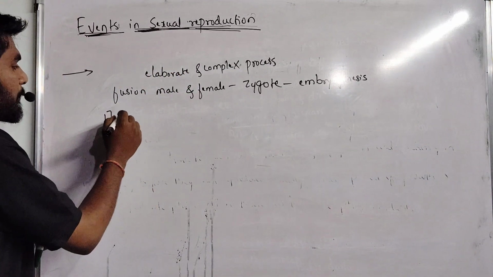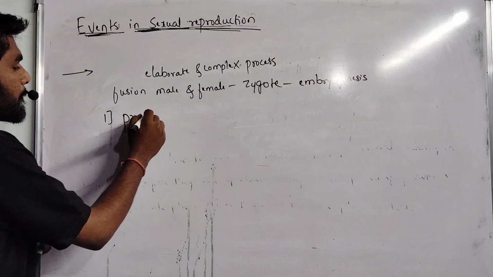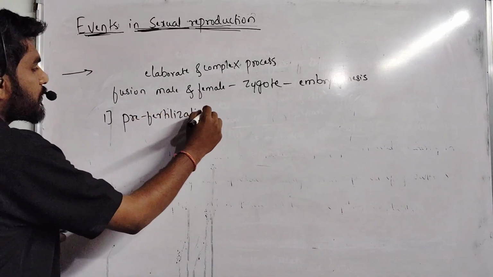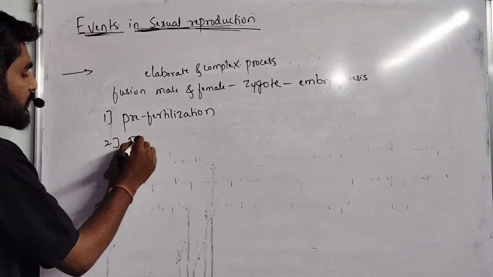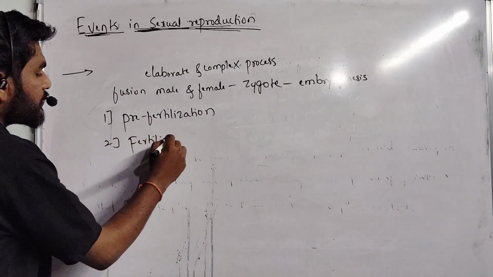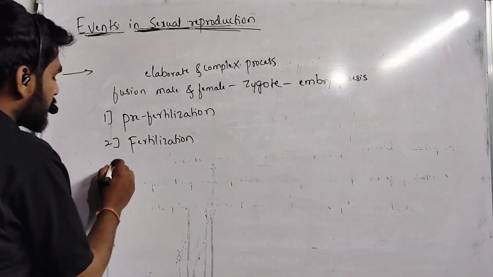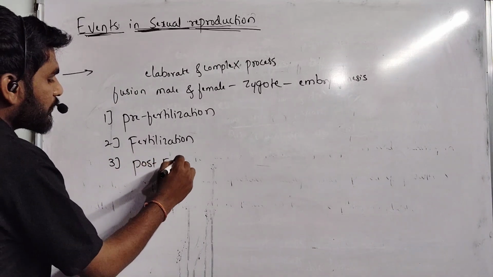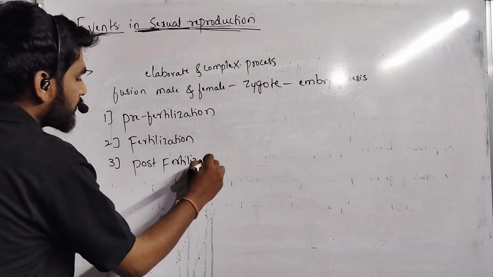One is the pre-fertilization event, second one is the fertilization event, and third one is the post-fertilization event.